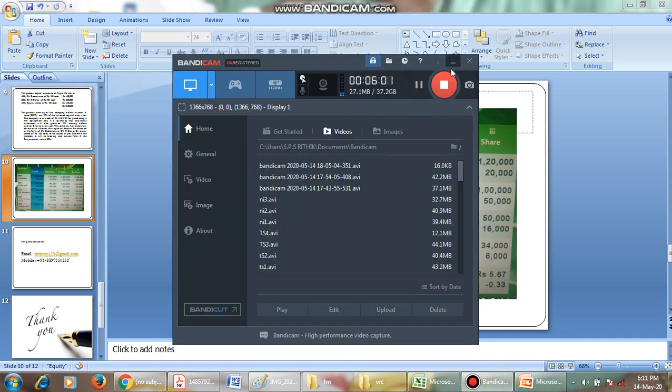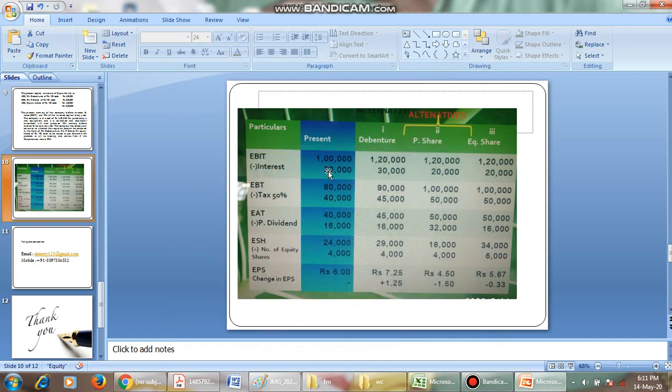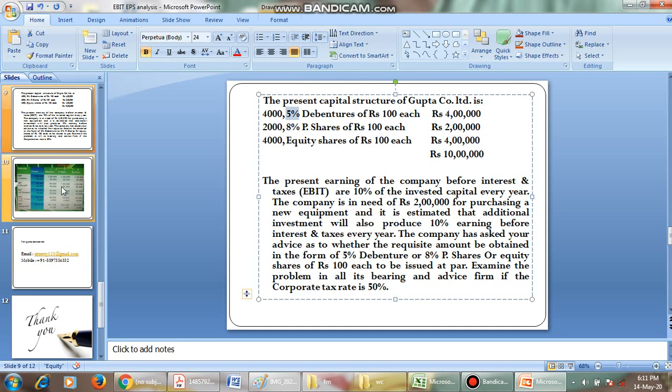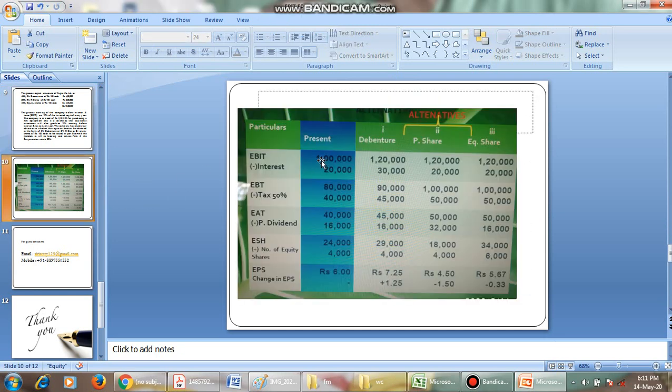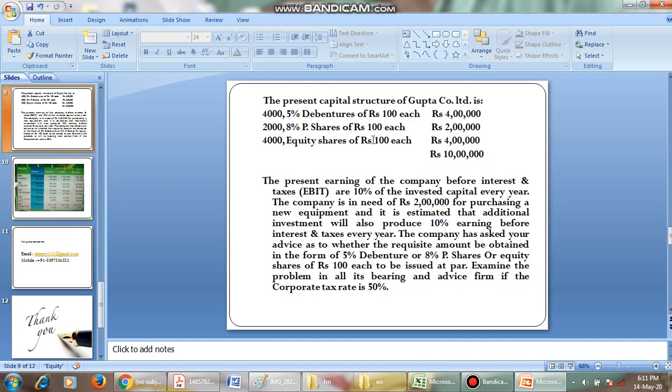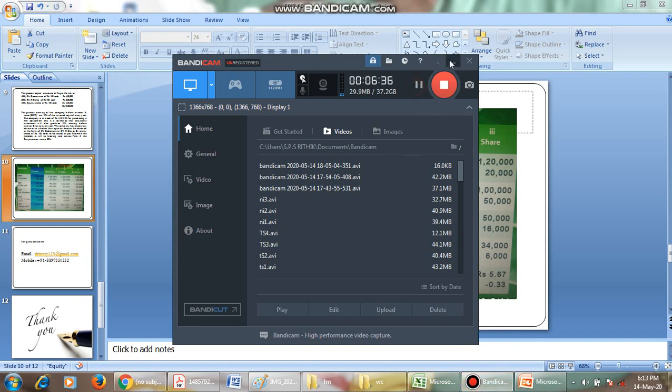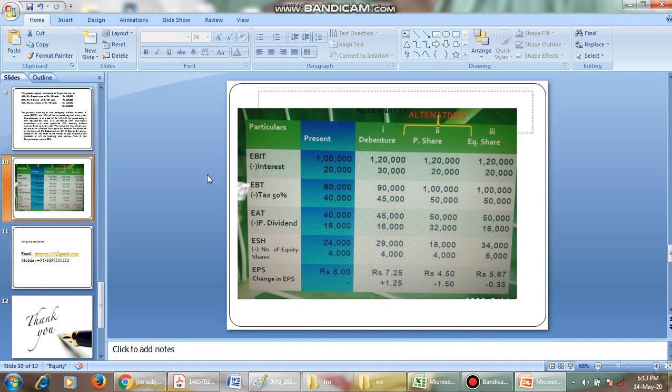See here, we get interest of 20,000. How do we get this interest of 20,000? It is 5% on the debt capital of 4 lakhs. So 1 lakh of EBIT minus interest of 20,000 gives 80,000.